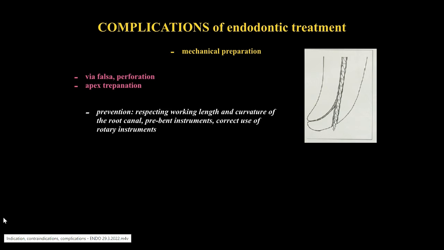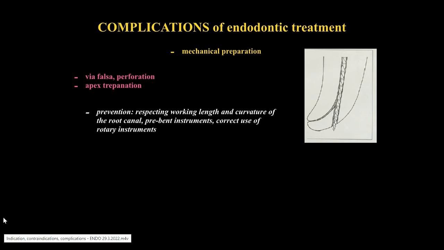Complications of endodontic treatment: via falsa, perforation, or apex trepanation. Via falsa is a perforation of a root canal wall due to harsh use of rotary instruments. Most commonly, it occurs in intra-alveolar space. One situation can present as apex trepanation, when a rotary instrument with a sharp tip cuts through the apical part